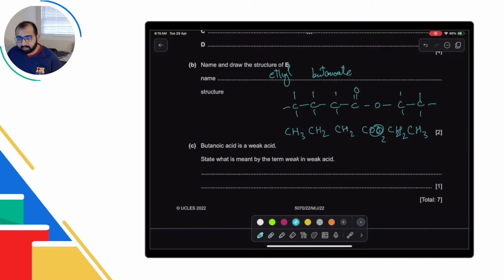Butanoic acid is a weak acid. State what's meant by the term weak. It does not completely dissociate, does not completely ionize, partially dissociates, partially ionizes. All of that is acceptable.